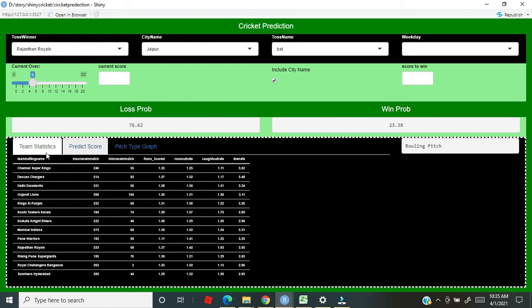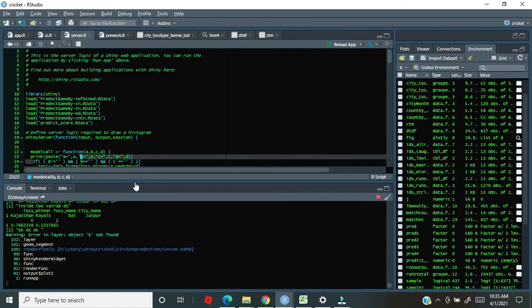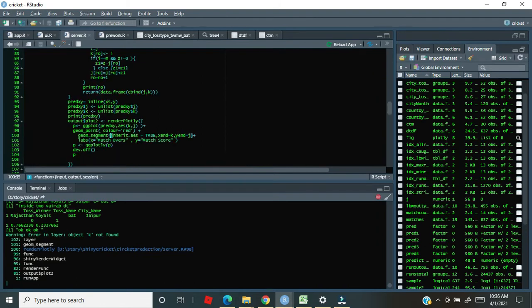And then I've got some kind of descriptive analytics here. They have scored minimum run scored, strike rate, W rate, caught rate, so on and so forth. And then there is little prediction. Oh, what is this, object K not found? This needs to be fixed. Geom segment, it says inherit. Yes. I think we can. Let's try to remove this and see.